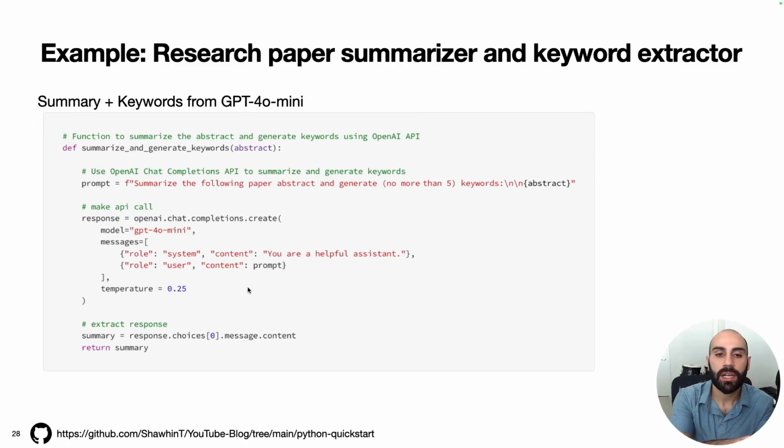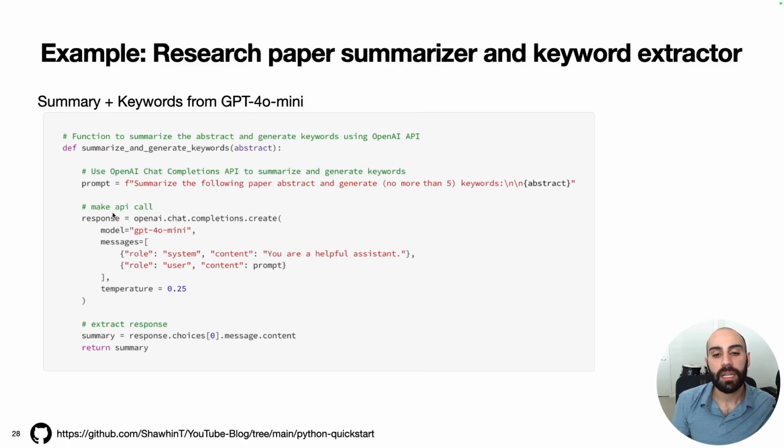Next, we're going to extract a summary and keywords given an abstract. So we're defining another function here. It'll take in the abstract. We'll create a prompt using a formatted string. The prompt that we're going to send to GPT-4o Mini is: summarize the following paper abstract and generate no more than 5 keywords. And then we're going to dynamically insert the abstract into the prompt.